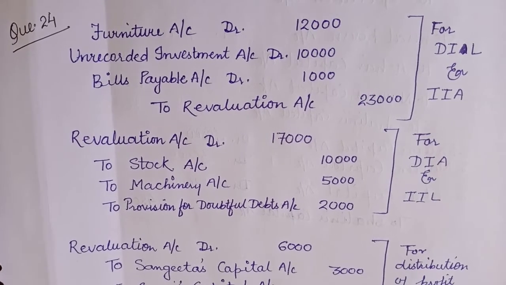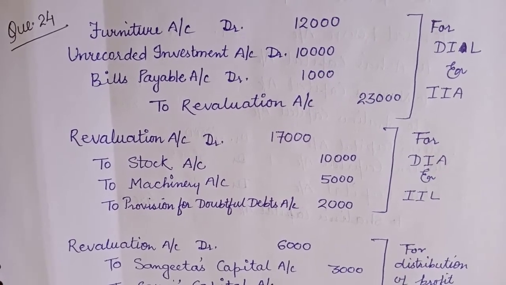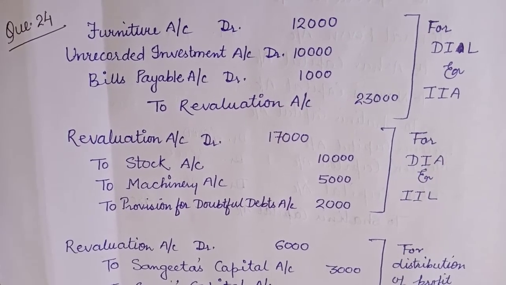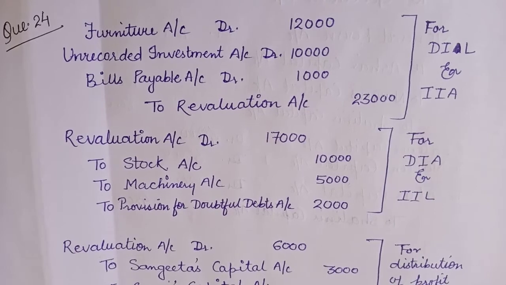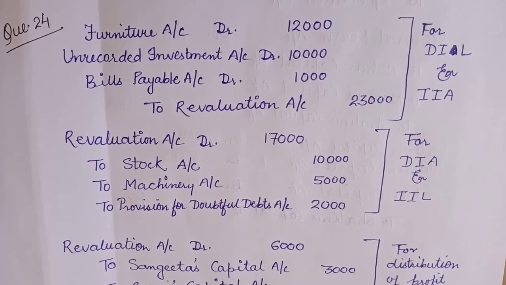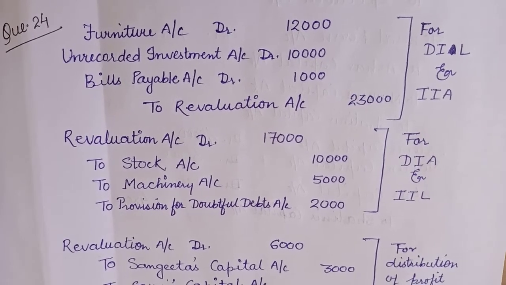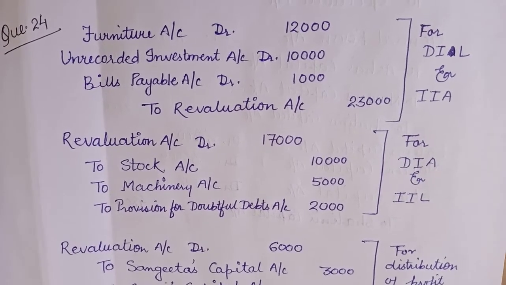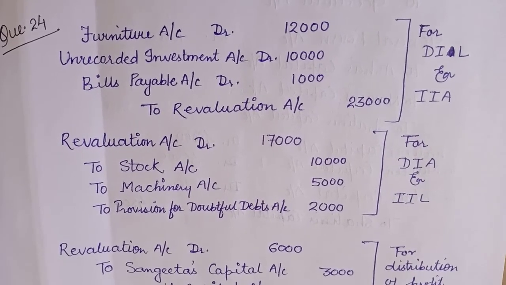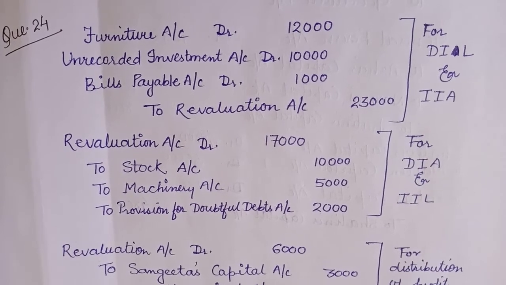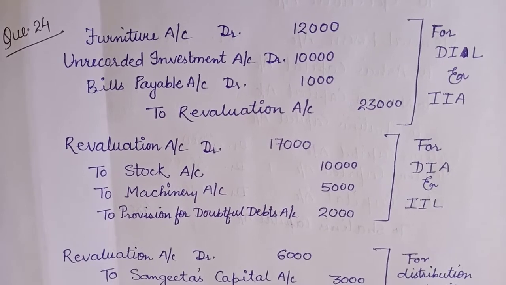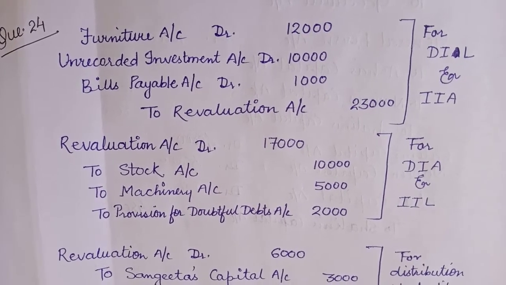Provision of 5% is to be created on debtors, increase in liabilities there, so again it will be recorded in the debit side. Unrecorded investment, now it is to be recorded, it means increase in the asset, and that will be recorded in the credit side of revaluation account. And the last one is an item of ₹1,000 included in bills payable is not likely to be claimed. Bills payable, that is the liability, it is not going to be claimed, it means decrease in liability, again it will be in the credit side of the revaluation account. I told the sides, debit and credit side.